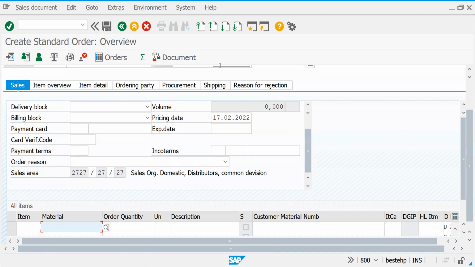SAP has given this beautiful feature, but most of the time in real time I didn't find the relevance of this feature. But in future, if you would like to use your own implementation methodology for any customer, like more divisions or more distribution channels are there, but the same customer should be available to all channels, then in such a case you can use it.